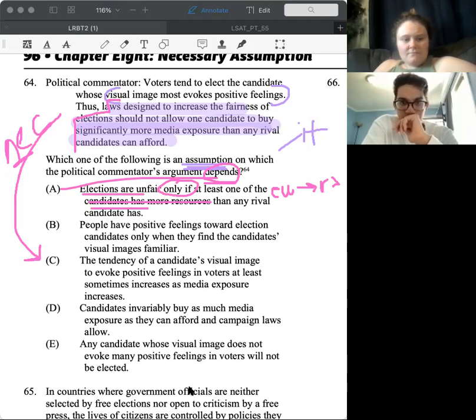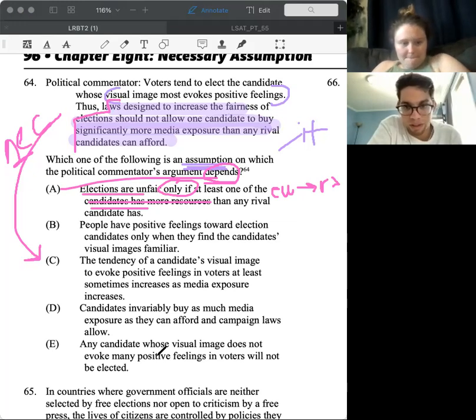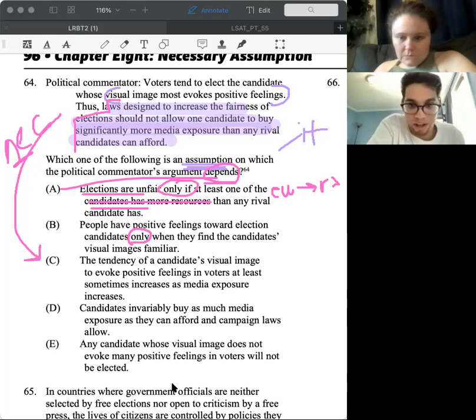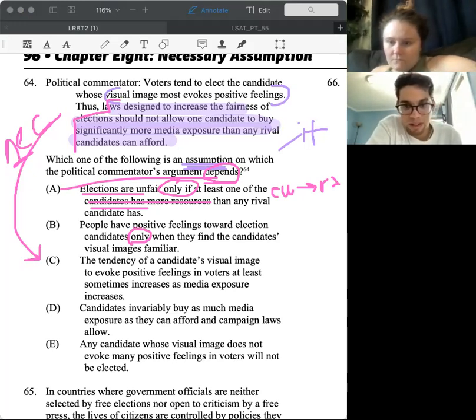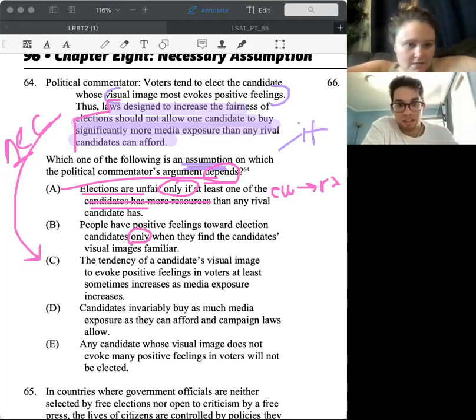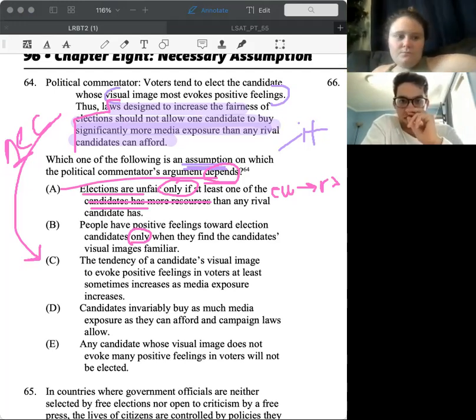All right, what about B? People will have positive feelings towards election candidates only when they find the candidates' visual image is familiar. I don't think the visual images... Oh, I guess familiar. More media exposure than any rival. That's the only time it happens. No, it couldn't be the only time. Excellent. So that doesn't need to be true in order for our conclusion to be true. Okay. What about next?